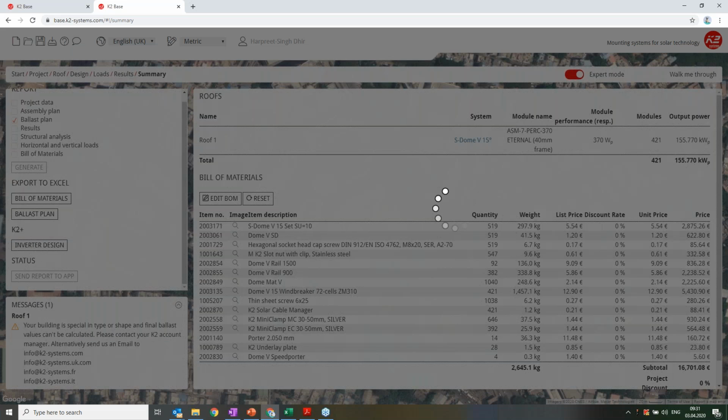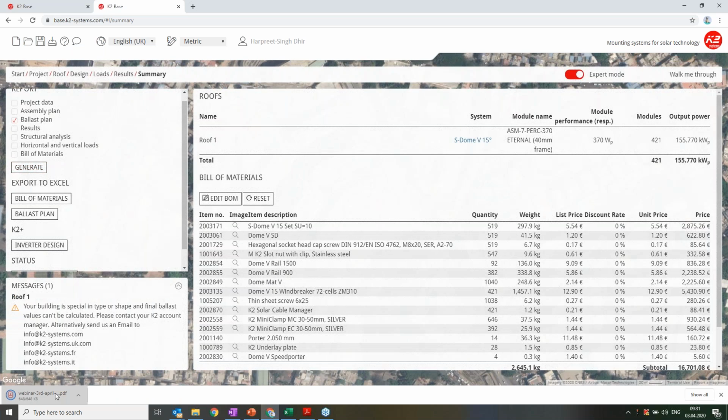So see, one PDF file getting downloaded. I click on this report. Yeah, it will be showing just the ballast plan.